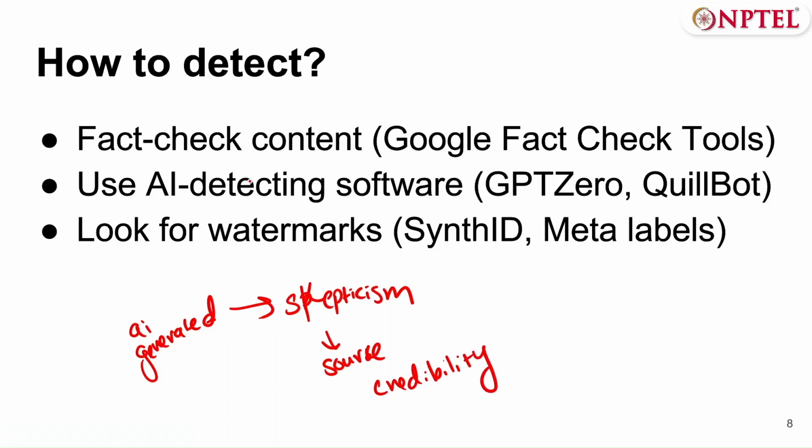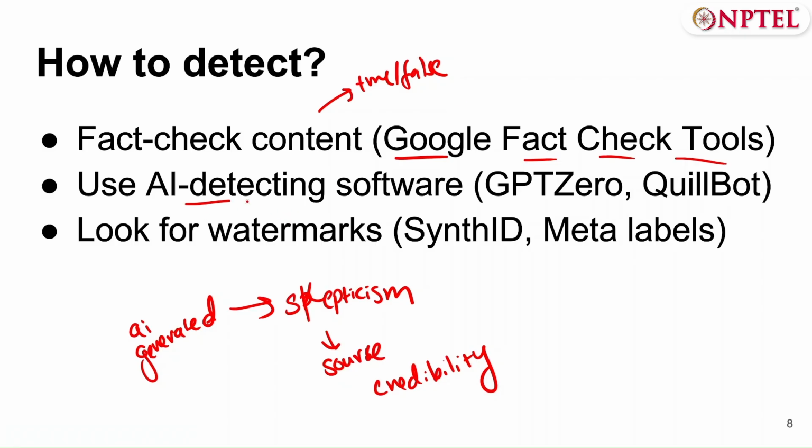So let's see a few softwares that are publicly available to check AI generated content. First and foremost, we should check whether it is true or false. One way to do that is through Google fact checker tools. So basically, cross check with multiple sources. One of them is Google fact checker, which makes it really easy to check whether information is correct or not.